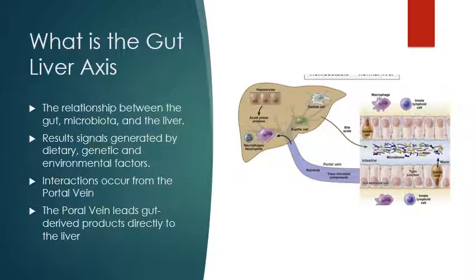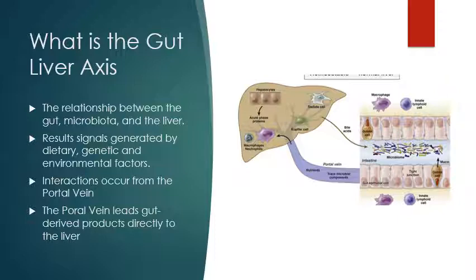The Journal of Hepatology defines the gut-liver axis as the bidirectional relationship between the gut and its microbiota and the liver resulting from the integration of signals generated by dietary, genetic, and environmental factors. This shows that there are multiple moving parts when examining the gut-liver axis. The way each of these components interact is through the portal vein.